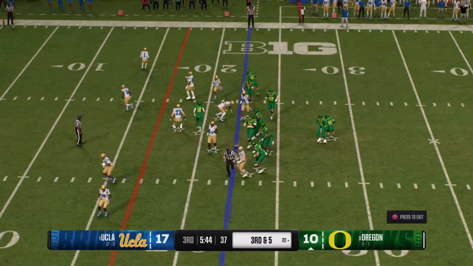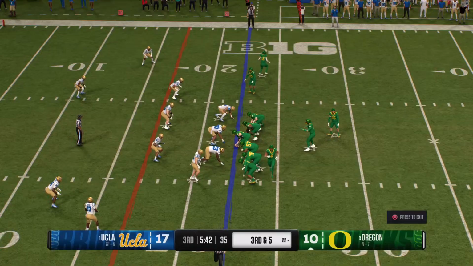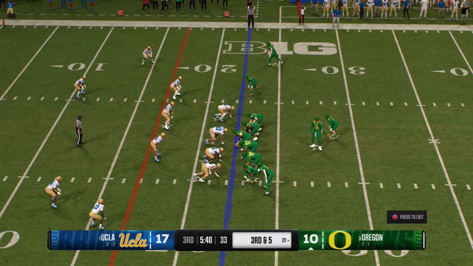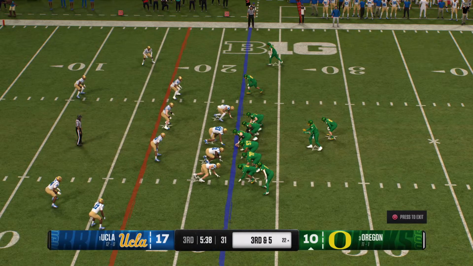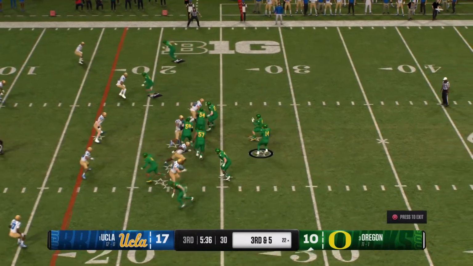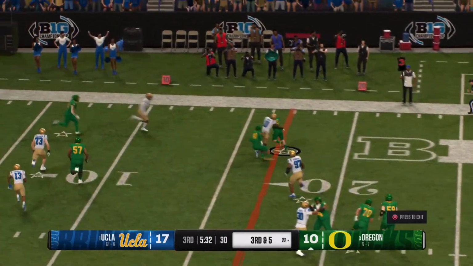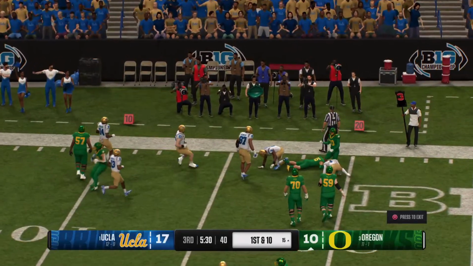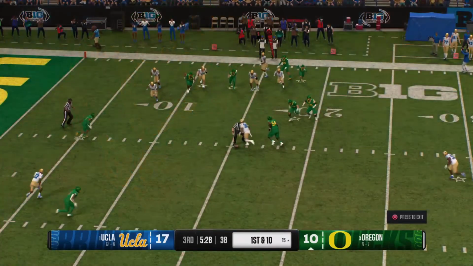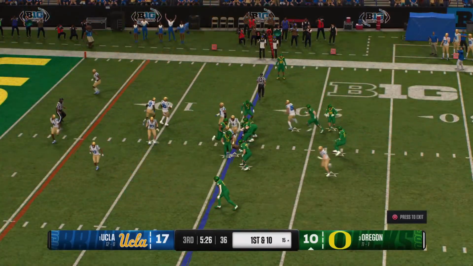Now it's third and short from the 22. You expect this is 4-down territory. Let's see what they do on third down. Here's the snap, looking to throw. Running back grabs it on the screen. And they wrap him up, but the gain is good enough for a first down. And the Ducks are in the red zone.